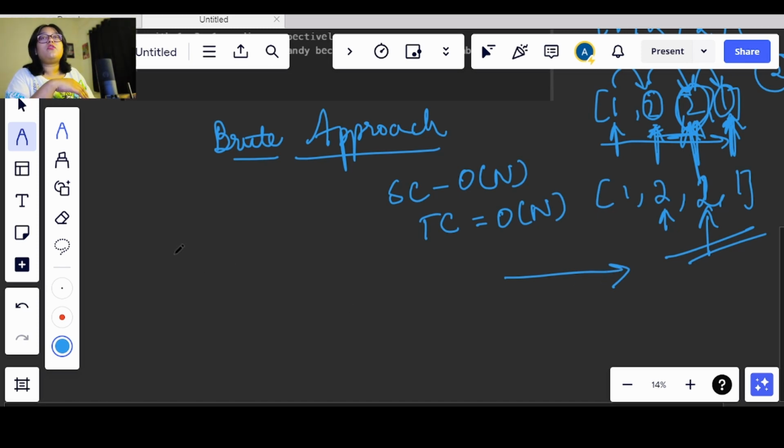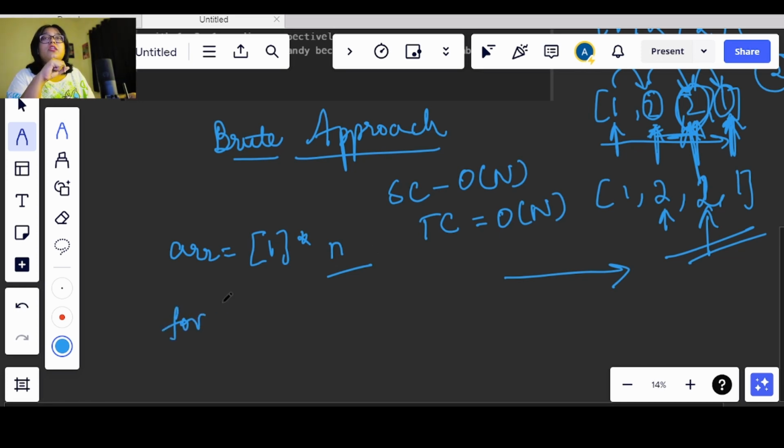So for now what we will do, we will create an array, and we know that every child will have minimum one candy, right? So we will initialize our array with one candy, and it will be of size n, right? The number of children or the number of ratings that we have been given, it will be of that size only. Now what we have to do, we will be iterating from left to right, and we will check if the person on the I plus 1 index is having a greater rating, then he will be having one candy greater than the previous one, right?